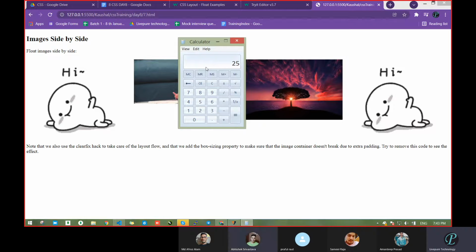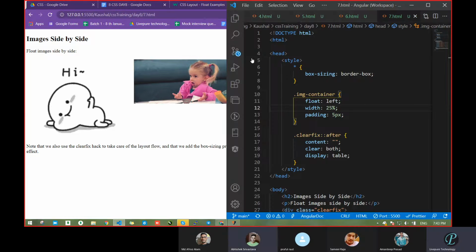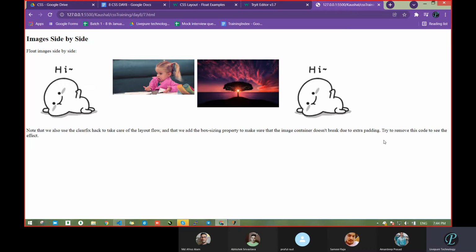Now suppose I want 5 images. How much will the width be? 100 divided by 5 images is 20. Yeah, 20. Do one thing. Don't pass an image. Just pass this 20. Let's see what it will do. What happened? Yes, sir. What is this one? Empty. We get that space.